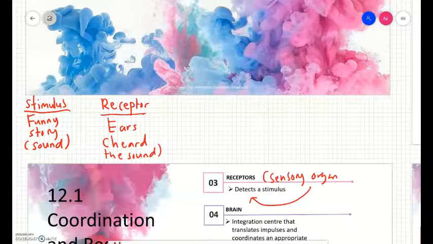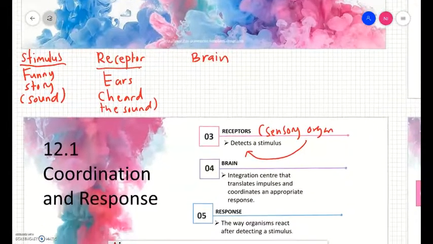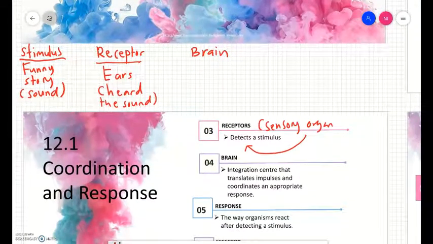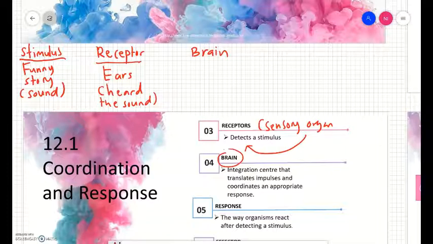Now we go to the brain. Brain here, what is the brain? Of course, we know the brain is an important organ in our body. So in coordination and response, the function of the brain is to integrate. The brain becomes the integration center that translates impulses and coordinates an appropriate response.